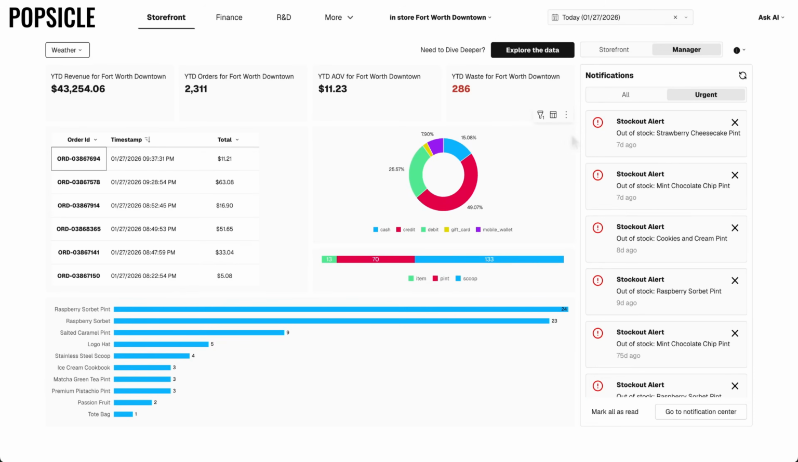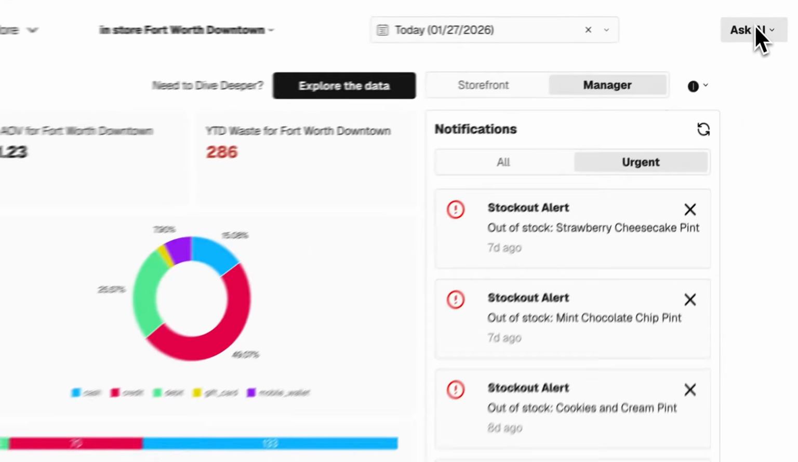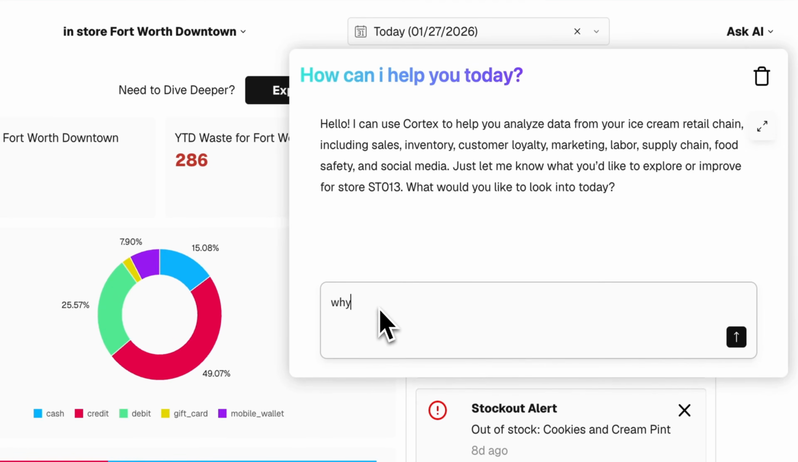To help me identify areas for improvement across my business, my team set up a Sigma chatbot that can help me summarize concerning trends. Things like, why is there so much waste in this store?